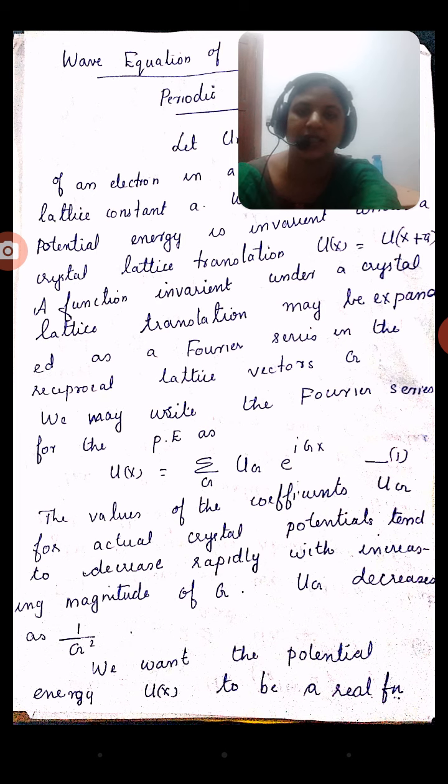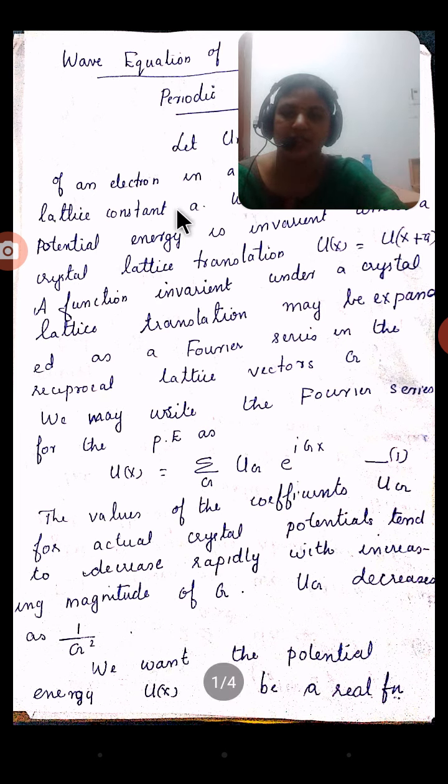That potential energy is invariant under the crystal lattice translation, which means that u of x equals u of x plus a. This is Bloch's theorem. The function that is invariant under a crystal lattice translation may be expanded in terms of a Fourier series.